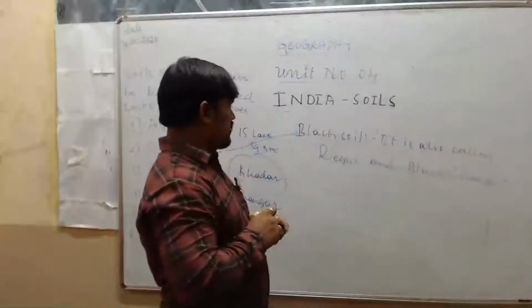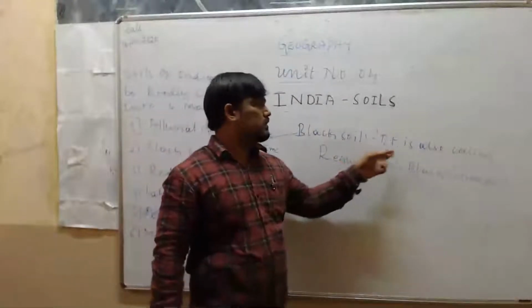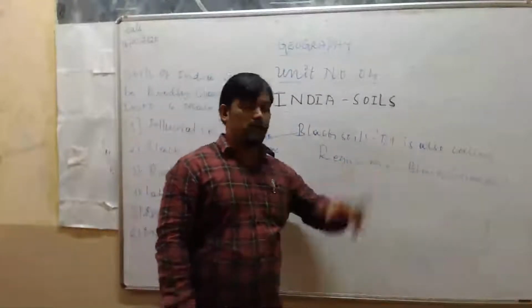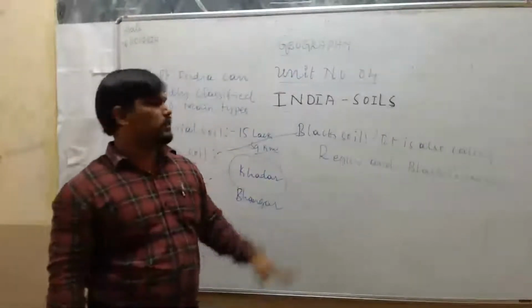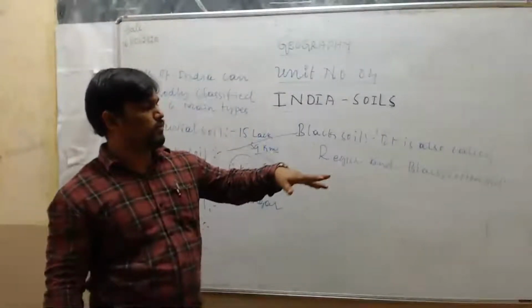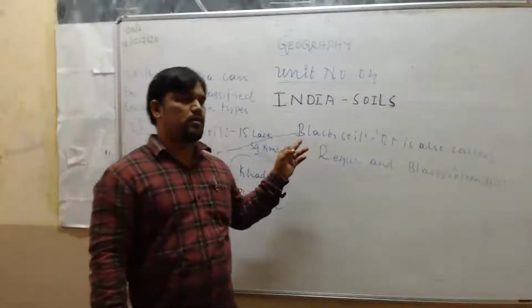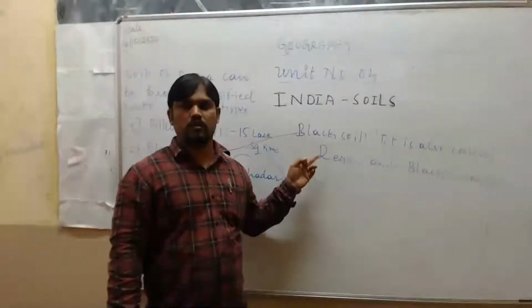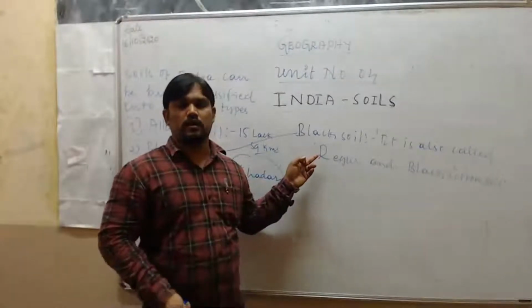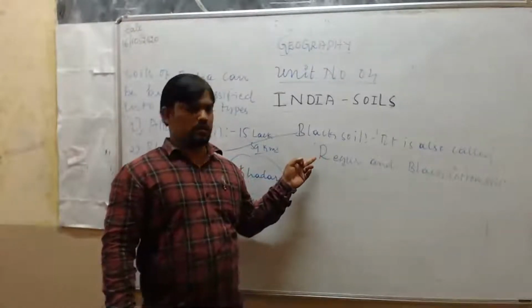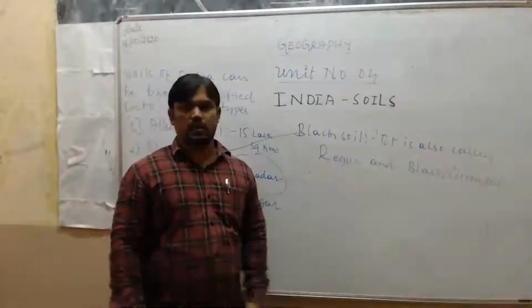Yes, black soil, already you know. It is also called Regur and black cotton soil. Why is this black soil called Regur and black cotton soil? Because it is best suitable for the cultivation of cotton. Black soil is best suitable for cotton cultivation. That's why it is called Regur and black cotton soil.